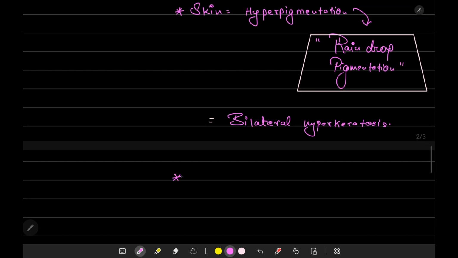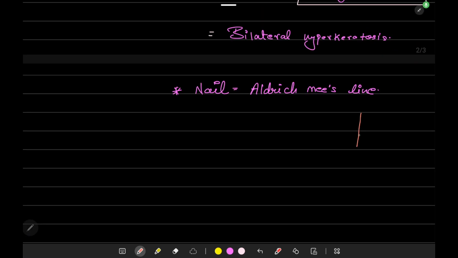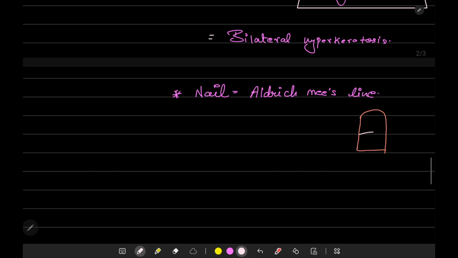In nails, we can see a bluish or whitish colored line, which is also known as Aldrich Mees line. What does Aldrich Mees line suggest? If this is a nail, then there will be a whitish line appearing on the nail.